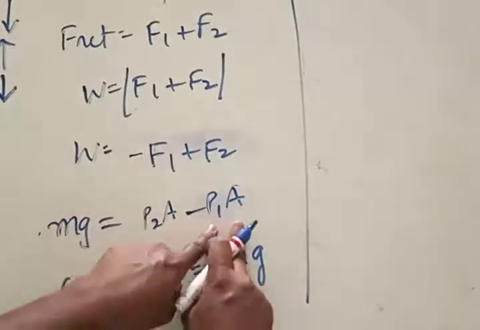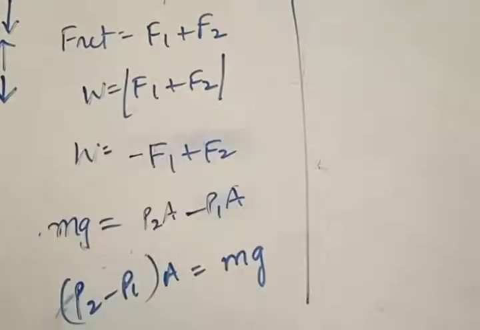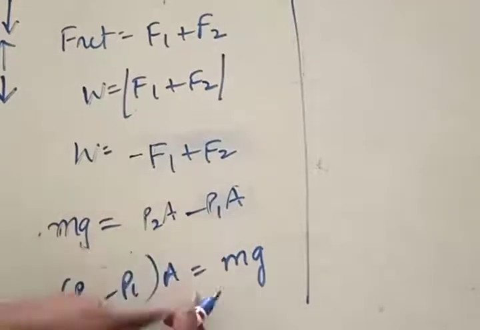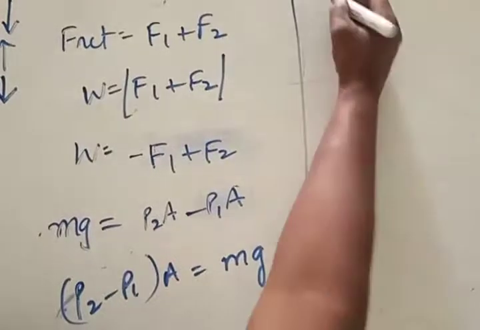F1 is P1A with minus and F2 is P2A with a plus. Accordingly, I have written plus first and negative minus. Or if you take A common here, P2 minus P1 of A is equal to mg. Now we are trying to write this mg in terms of density.